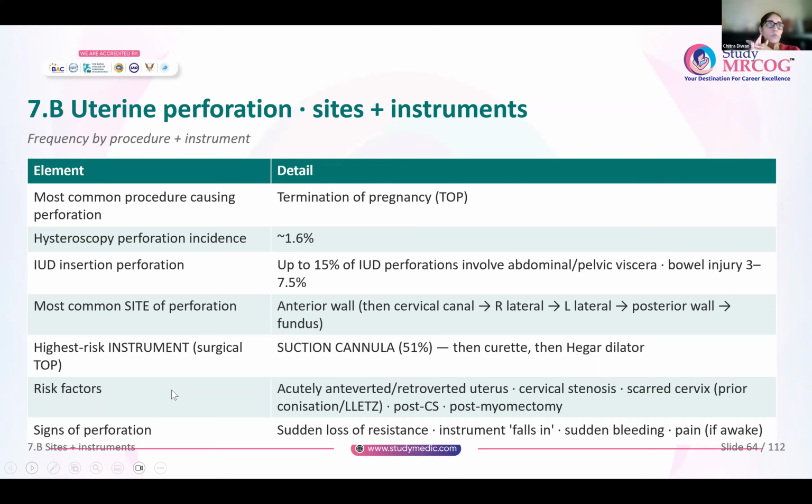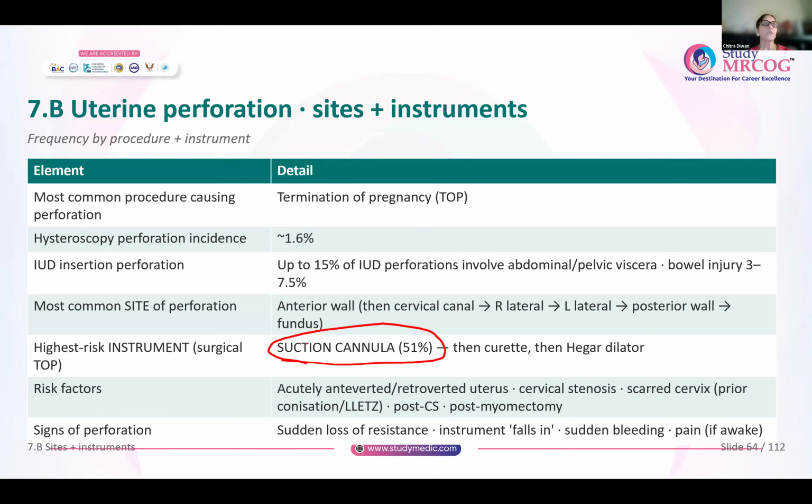The most common site of perforation is the anterior uterine wall, then cervix, then right lateral, left lateral, posterior wall, and fundus is the least common site for perforation. The most high-risk instrument that causes perforation when you are doing a surgical termination of pregnancy is the suction cannula. 51% of the perforations are due to a suction cannula, then curette, and then the Hegar's dilator.